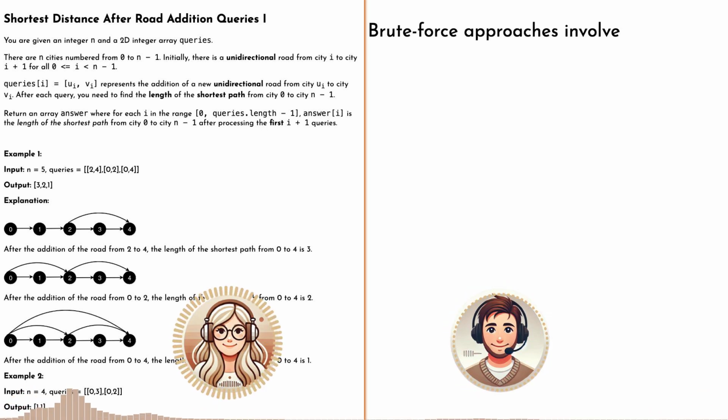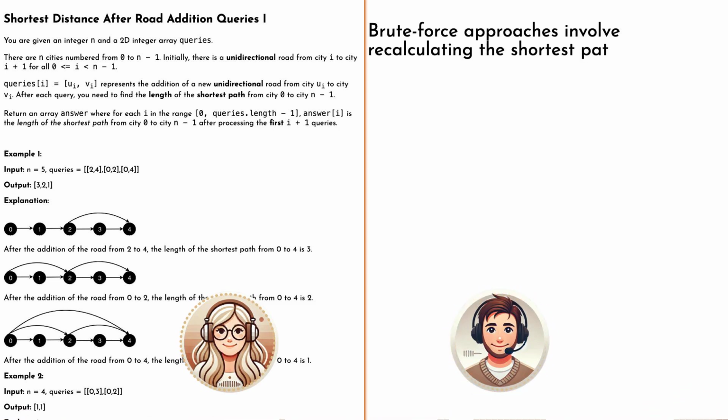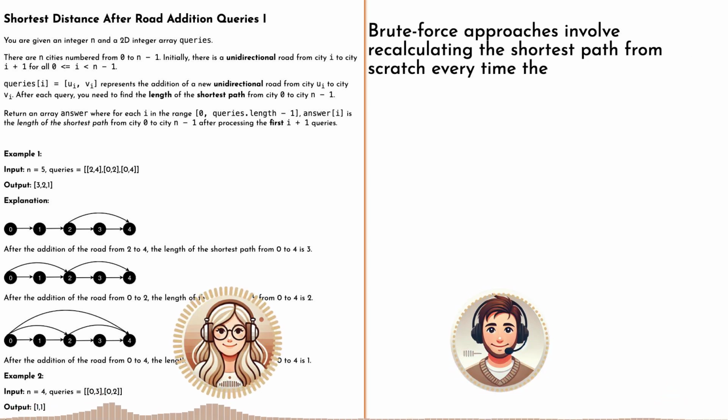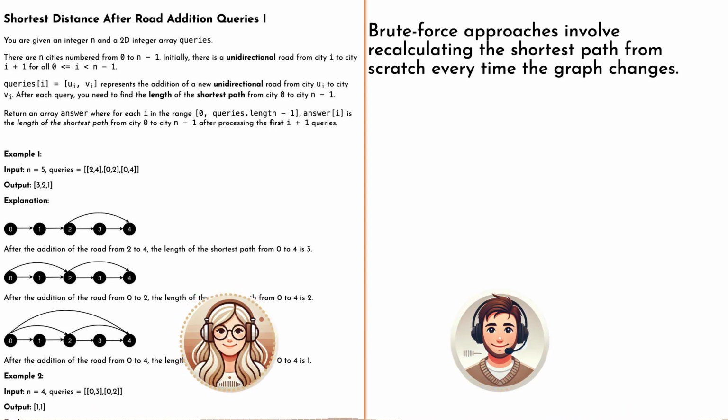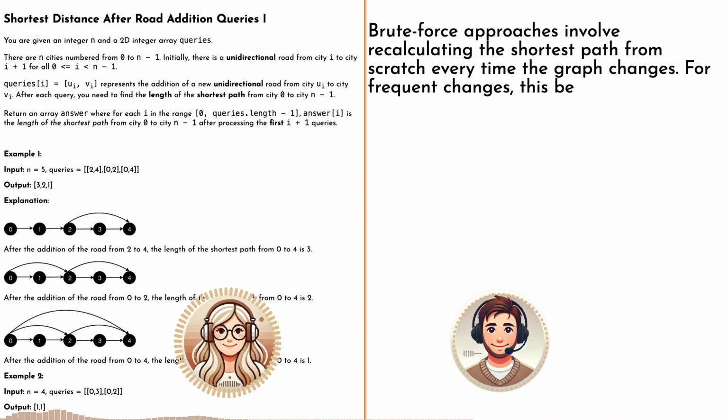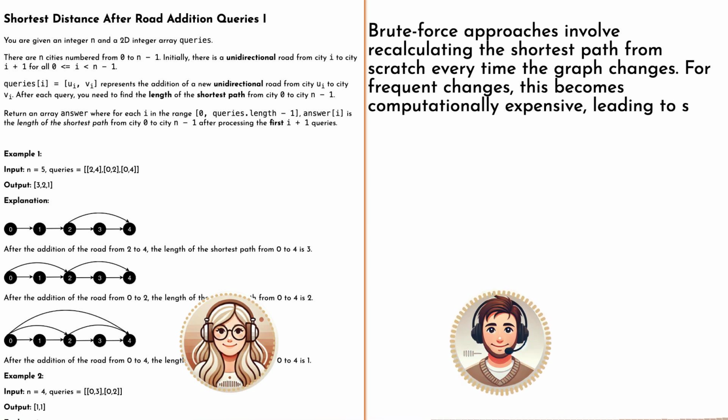Well, the most basic approach is what we call brute force. Brute force, as in just calculate the shortest path every single time a new road appears. Yeah, essentially. You could use breadth first search, BFS, or depth first search. What is BFS? That's the one that explores the network layer by layer, like ripples spreading out. Exactly. And DFS is like, go deep, explore one path as far as possible before backtracking. But I'm guessing brute force isn't the most elegant solution here. You got it. It works, but it's super inefficient, especially if our city network gets really massive.